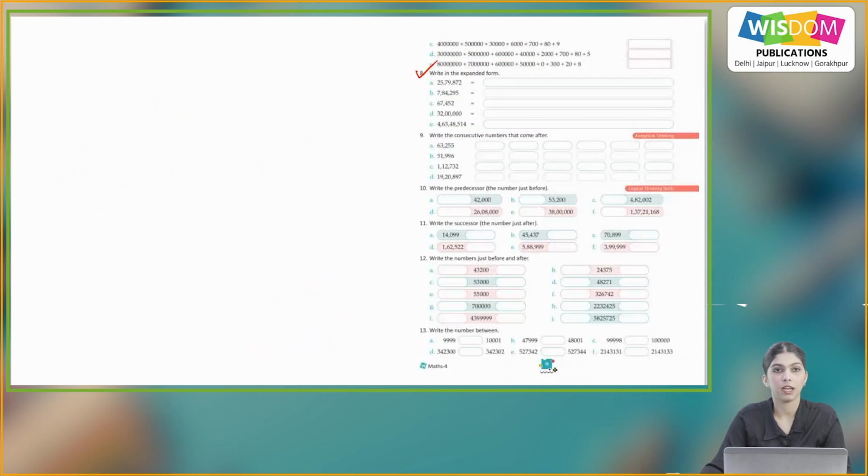Now question number 8, write in the expanded form. So now we have to write the expanded form. A part, so the number is 25,79,872.